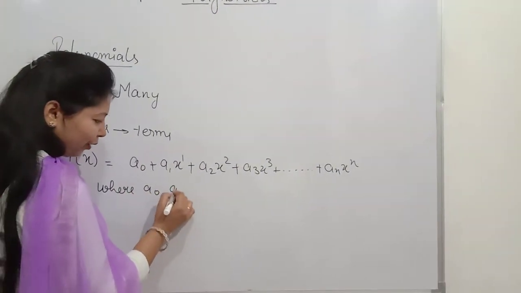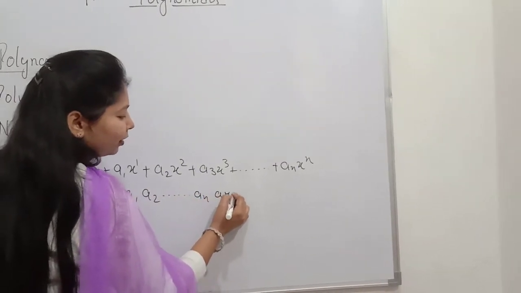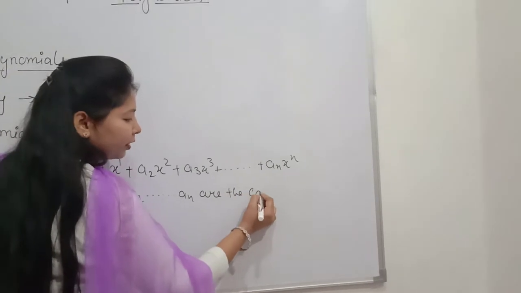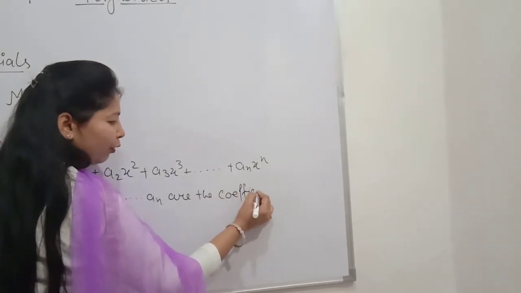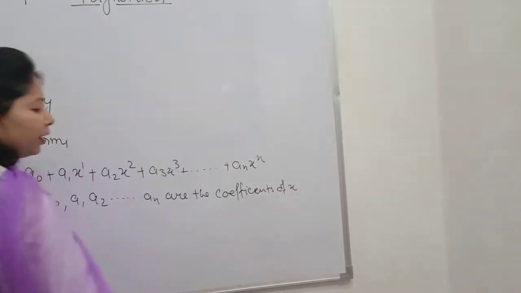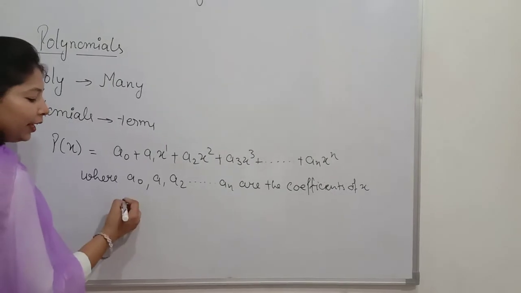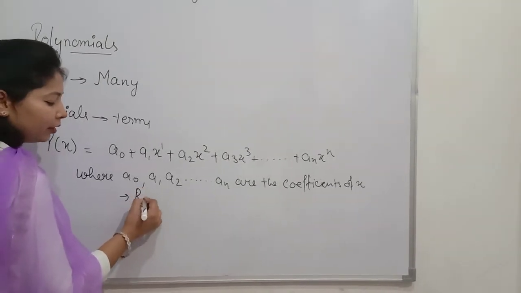a0, a1, a2 and an are the coefficients of x, and they must be real numbers.